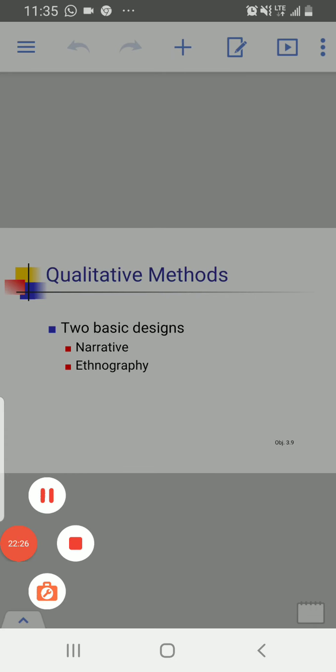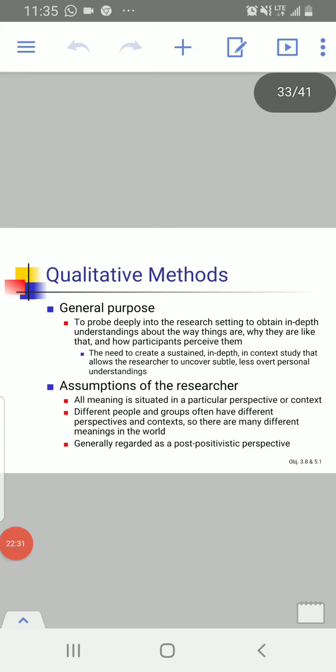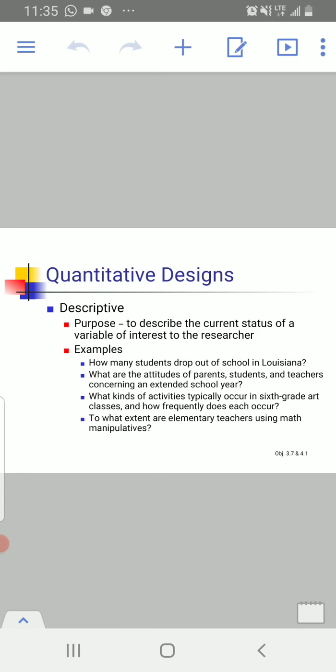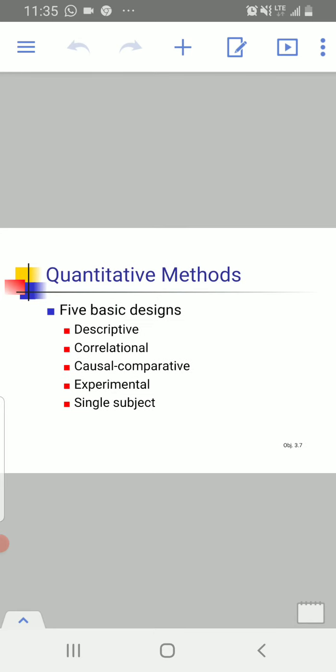So you have to remember these aspects, that there are basically these five major designs of the quantitative method. First is descriptive, in which we describe a single variable and the current status of that variable. Correlational is basically we try to study the relationship of two or more variables. Causal comparative, we also try to find out the relationship between two or more variables.